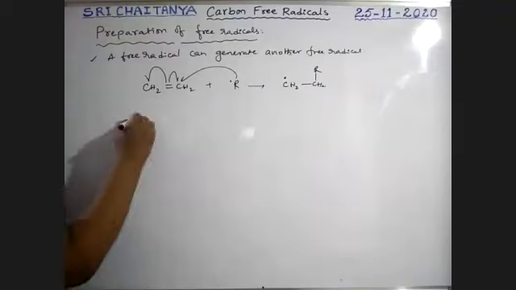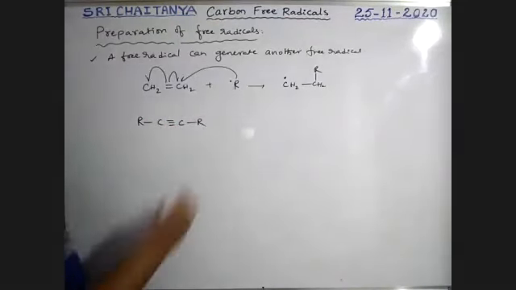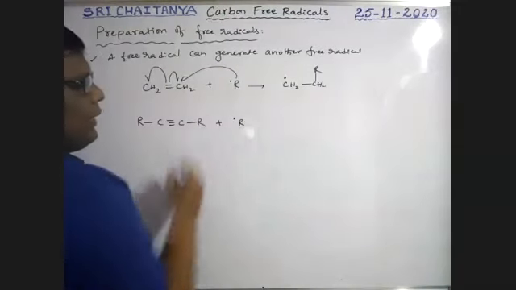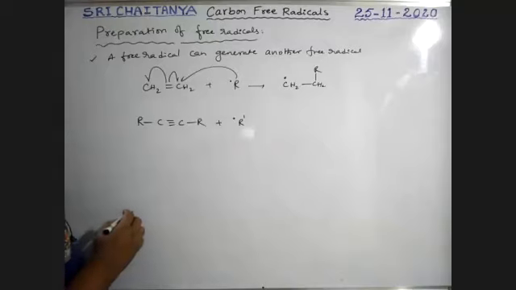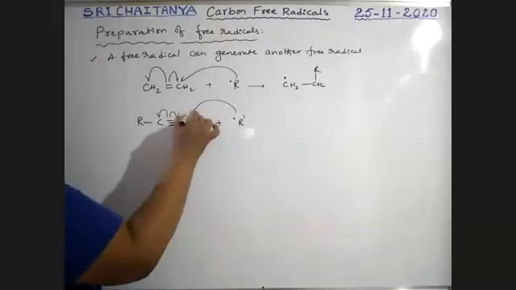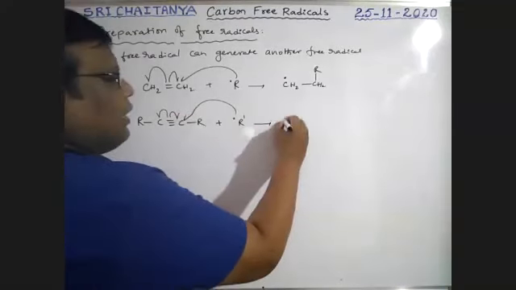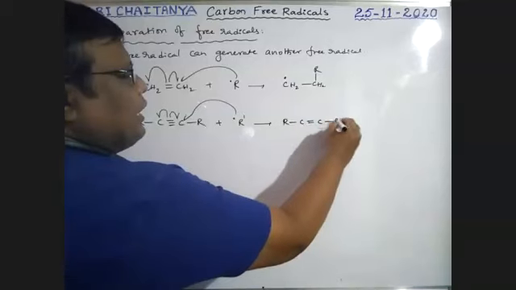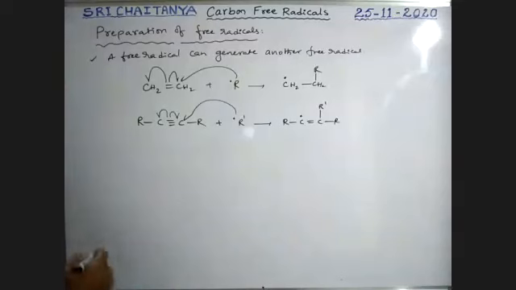Next, R C triple bond C R. This one combines with another alkyl radical, boys. For our convenience, I am taking R dash. Once again, this pi bond half electron bonds to this one. That gives R C double bond C R. Here R dash is coming out. This carbon gets an unpaired electron. That is one more free radical.